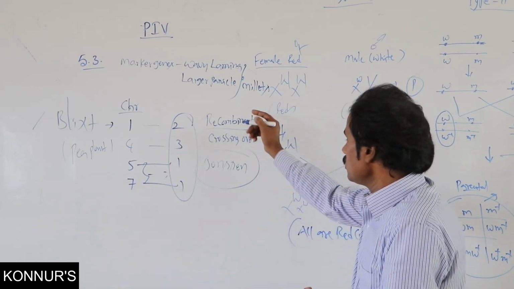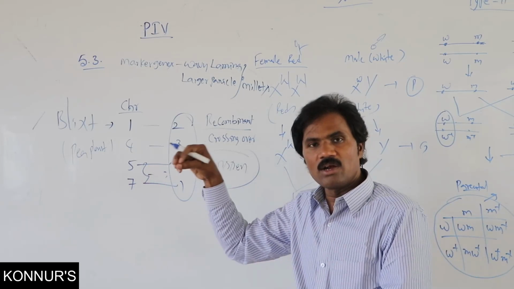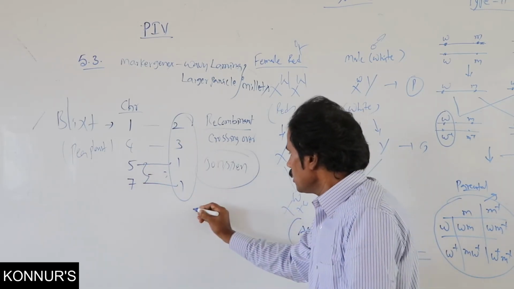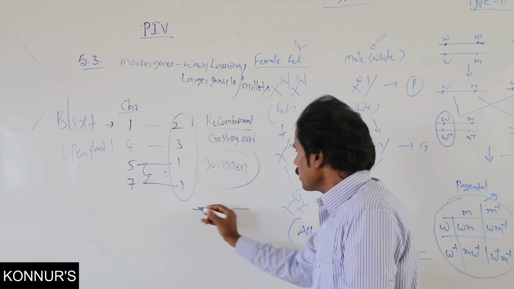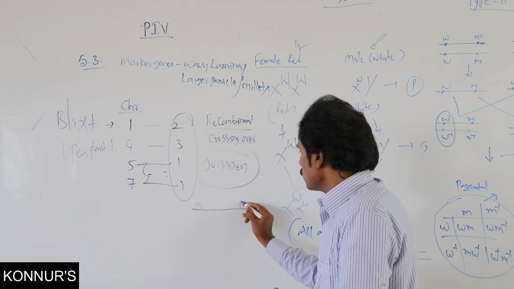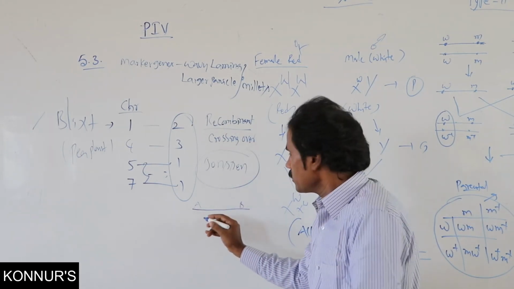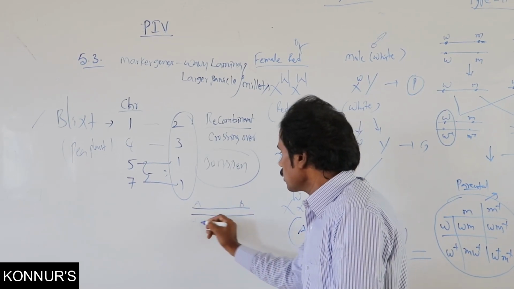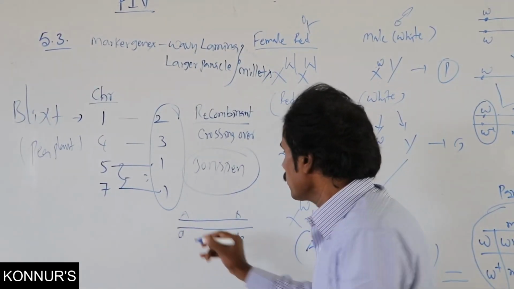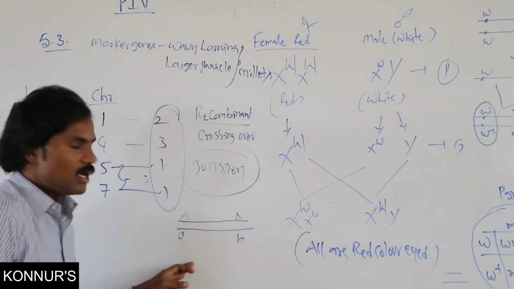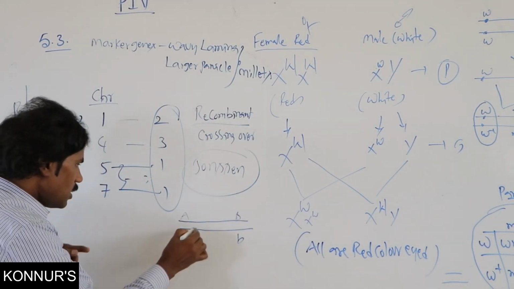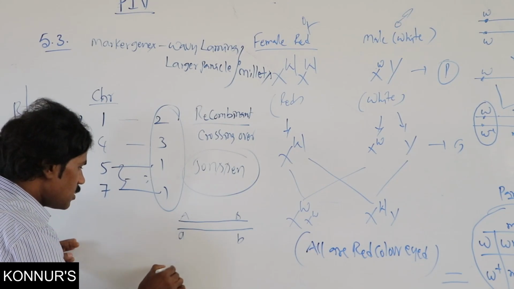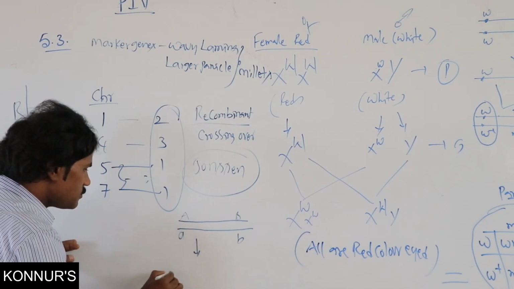For example, considering recombination in meiotic division, suppose this is A chromosome, A B, where one is dominant and this is the recessive one. Dominant and recessive will be present.